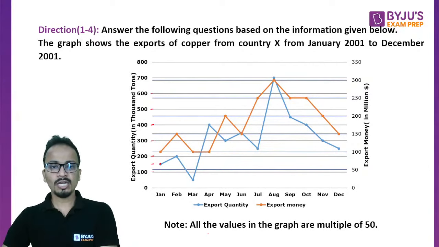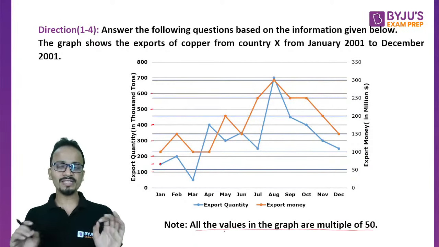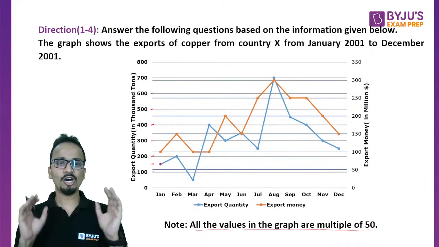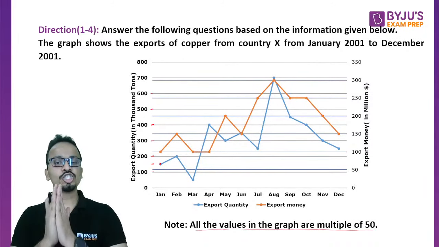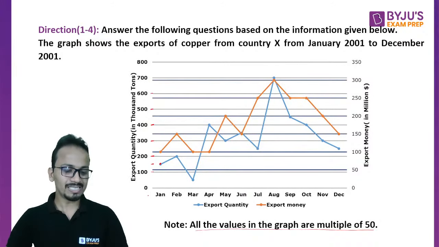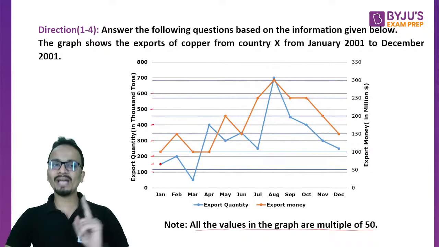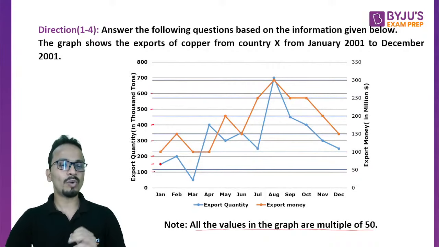Okay, now at the bottom of the screen you can see a note. All the values in the graphs are multiples of 50. So this particular thing will be a breather for us. All the values mentioned here should be in multiples of 50. So what will be the value? All of you please write it. What will be the value for export quantity for the month of January? It is between 100 and 200. So there is only one multiple of 50 which is between 100 and 200. So 100 and 200 के बीच में कौन सा value है? It is 150.